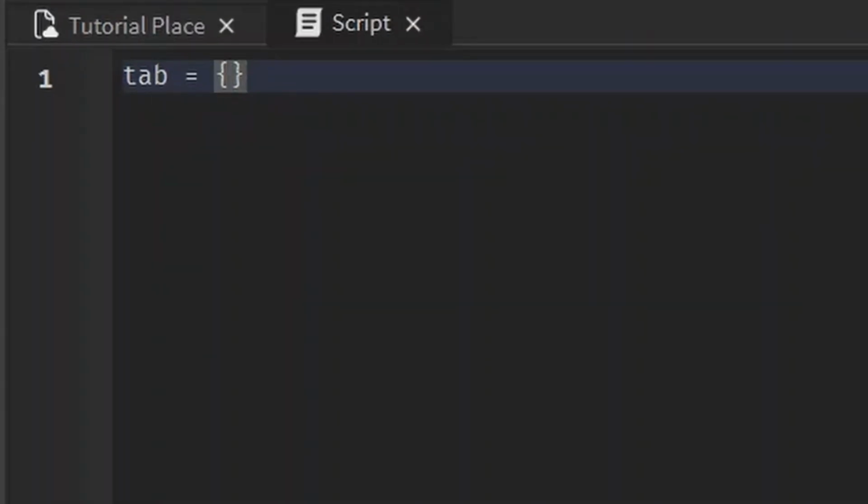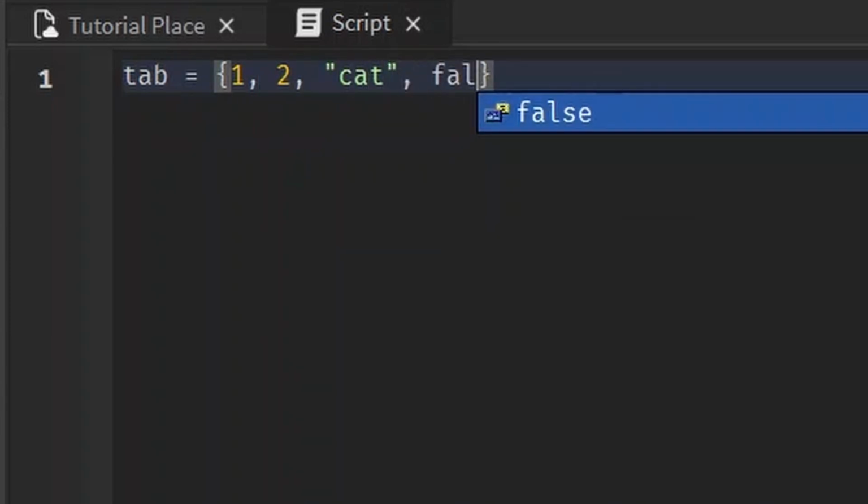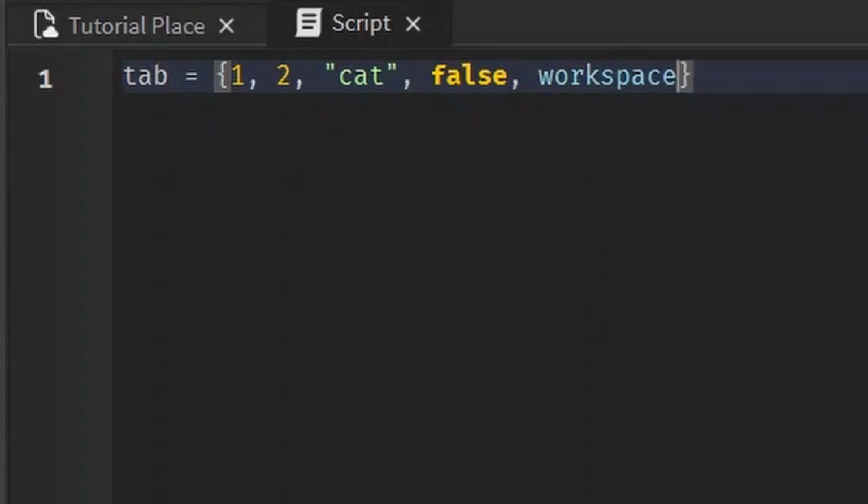Just kidding. We can put any values we like into this. We just have to make sure everything's separated with a comma. Well, what do you mean we can put anything? I mean anything. We could have numbers, we can have strings, we could have Booleans, we can have a part, we can have anything we want. You could even have other tables inside of here, but we'll get into that in the future. Just make sure everything's separated with a comma.